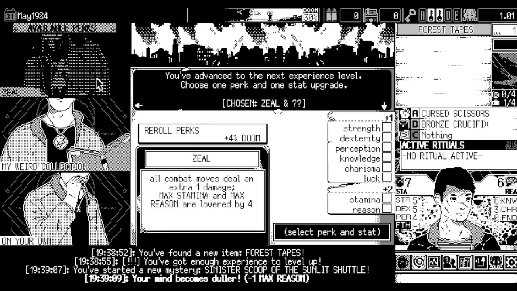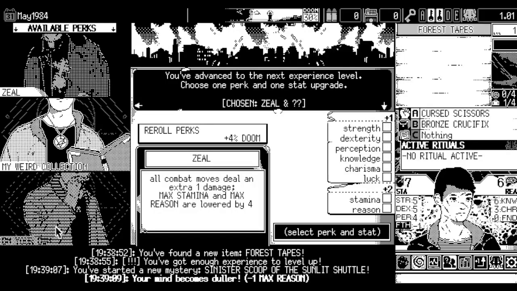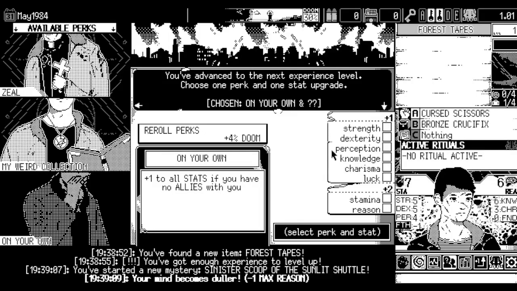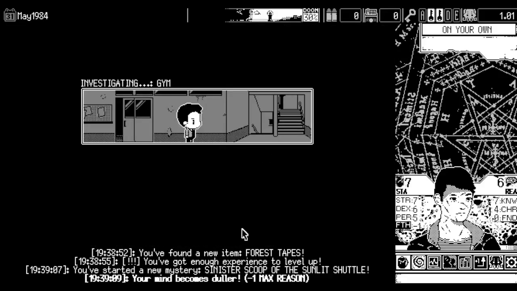Zeal, on a bad run through Knightly Aura, Zeal hurts me a lot, because I know my max stamina is no higher than 9, so if I do this, my max stamina is now at 5. Yeah, I'm gonna take all of my own. I would gamble with my weird collection, but I don't feel like gambling this run.